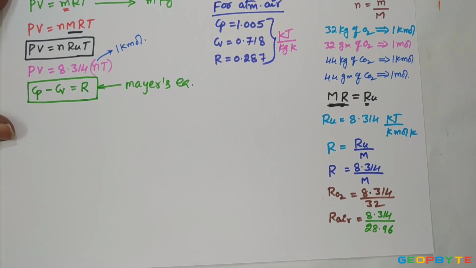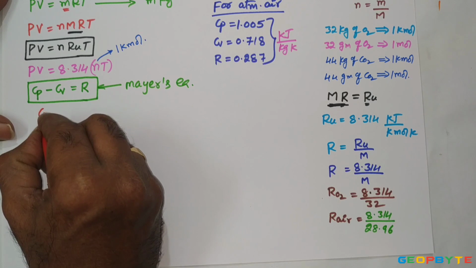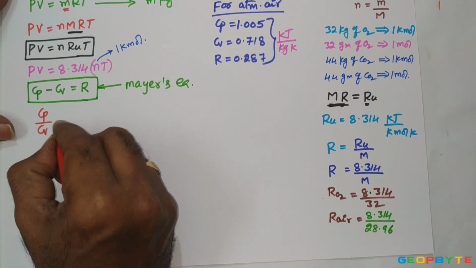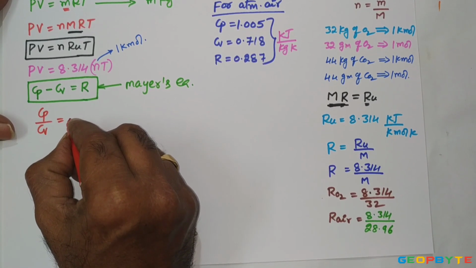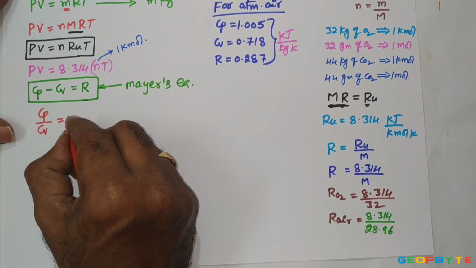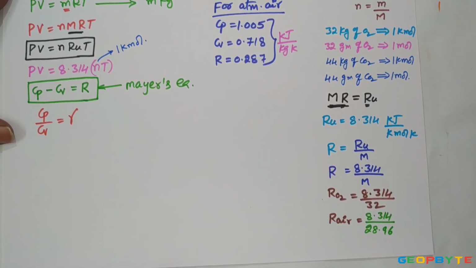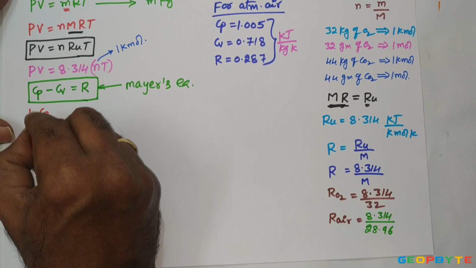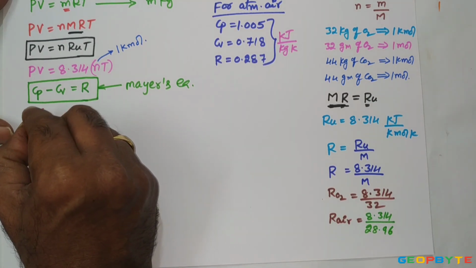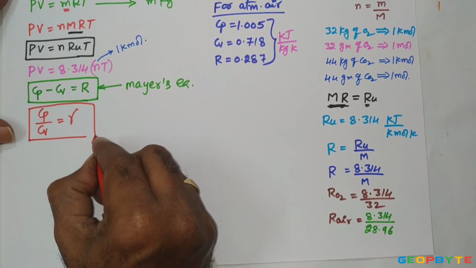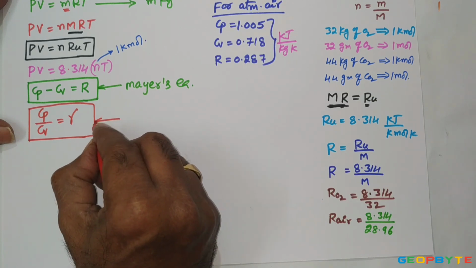The other relation between Cp and Cv is Cp by Cv is equal to another constant. That constant is called adiabatic index, denoted by gamma. This relation was experimentally decided by Regnault.